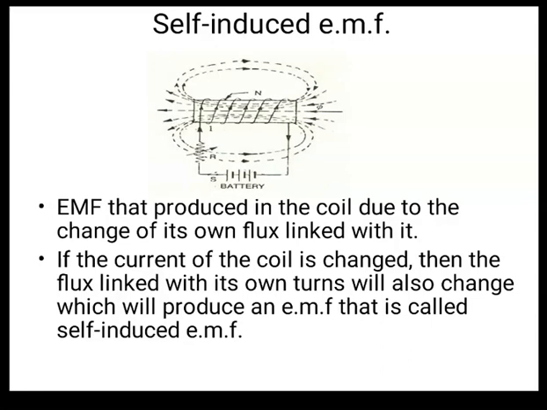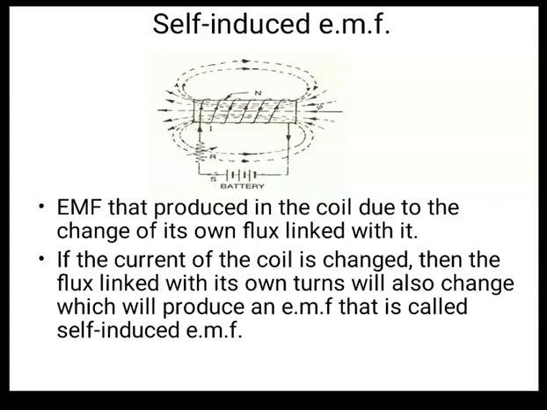Why? Because Faraday says that whenever the flux changes, only then is the EMF induced. But here the flux is not changing, because flux depends on the current, and current is constant because voltage is constant, right? So here we are introducing the variable resistance, right? You can see that there is a resistance, and on that resistance we have drawn an arrow, right? Arrow means nothing but that it is a variable resistance. So what does resistance do? It opposes the flow of current. So when you change the resistance, current will also change, right? Because it opposes the current.